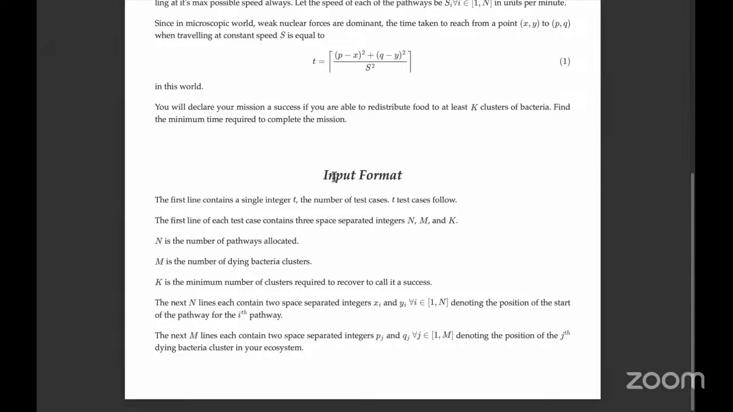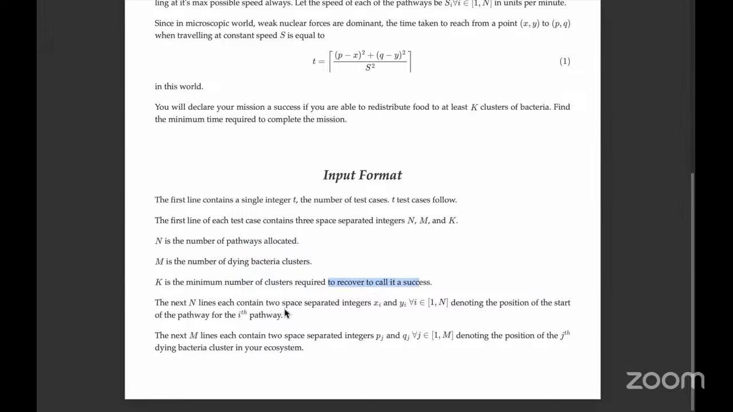The input format is pretty similar to the previous week. We have T, which is the number of test cases. And then we have N, M, and K. N is the number of pathways that you have decided to create. M is the number of dying bacteria clusters. And K is the minimum number of clusters required to recover to call it a success.